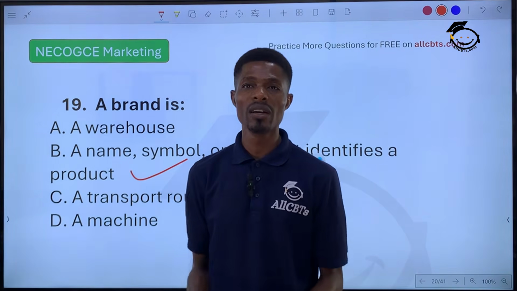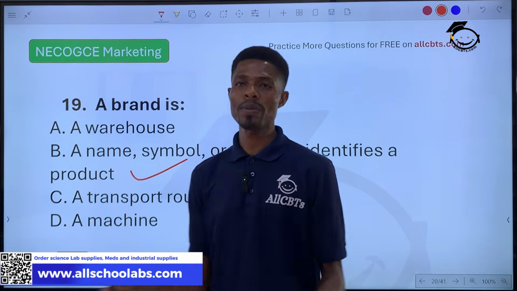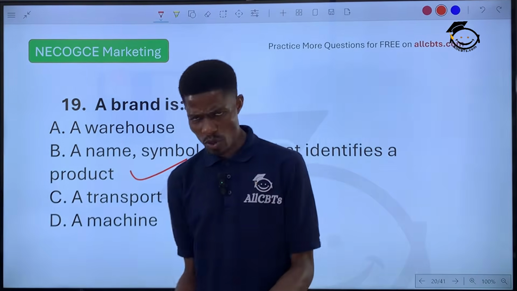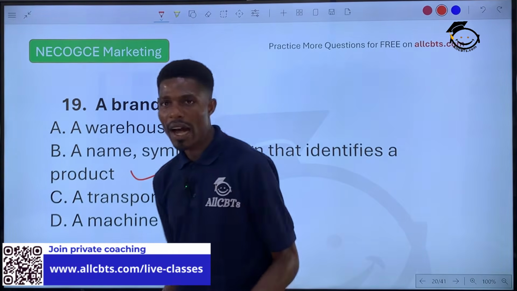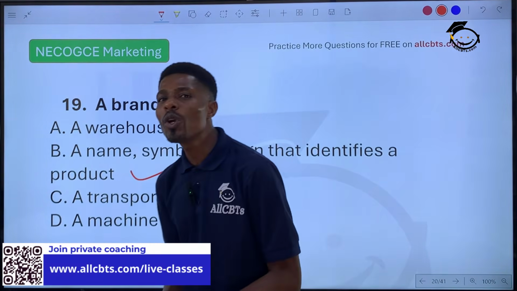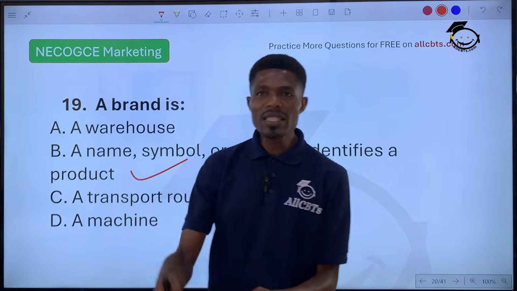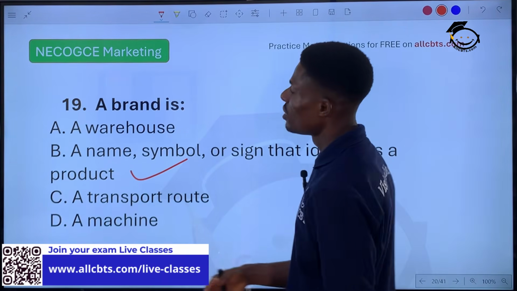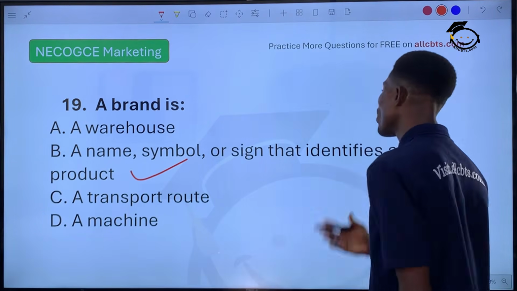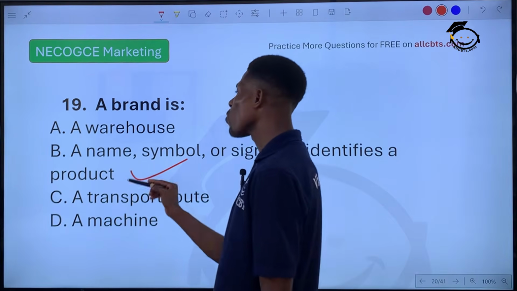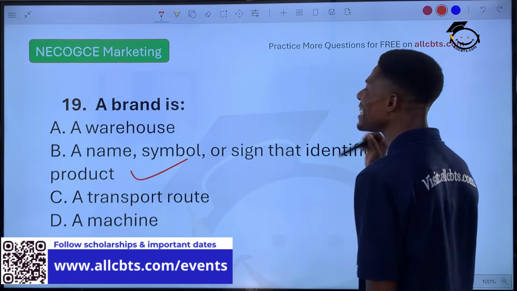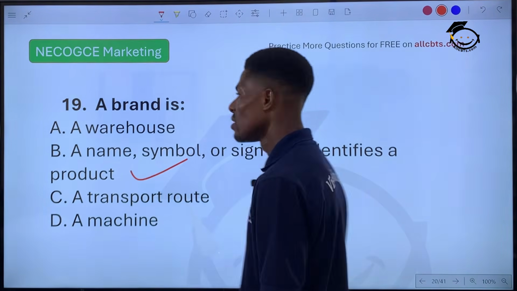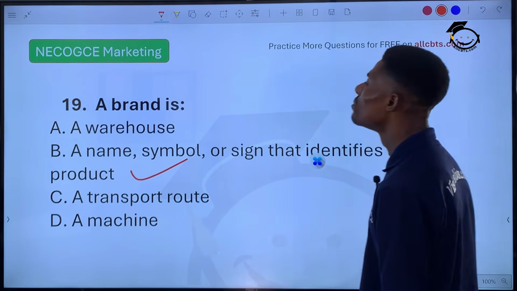For instance, Coca-Cola, Fanta, Pepsi, iPhone, Samsung, Nokia, Infinix. How would you know it's Infinix? The name will be there. Their symbol will be there. So the correct answer is option B, a name, a symbol, a sign that identifies a product. Why? Through this, customers can easily identify what they want to buy in the markets.